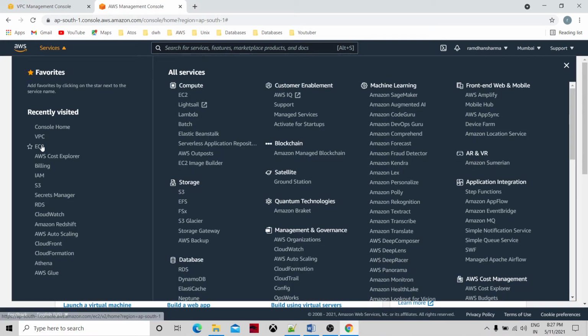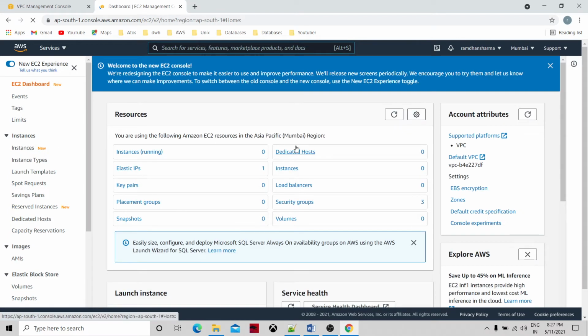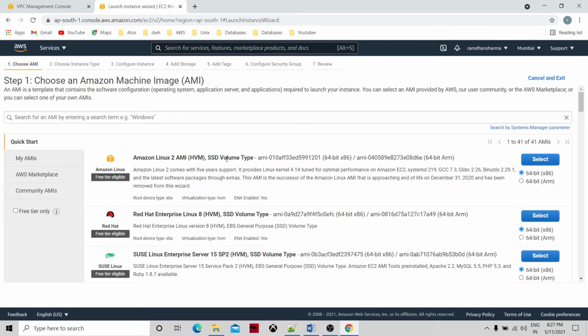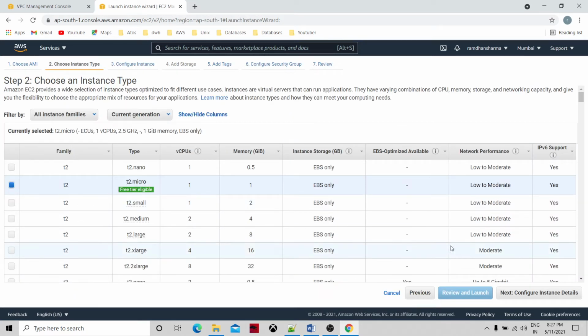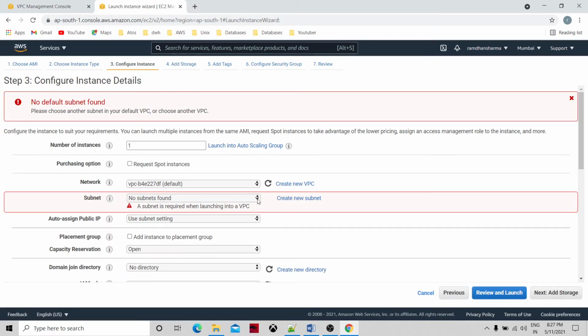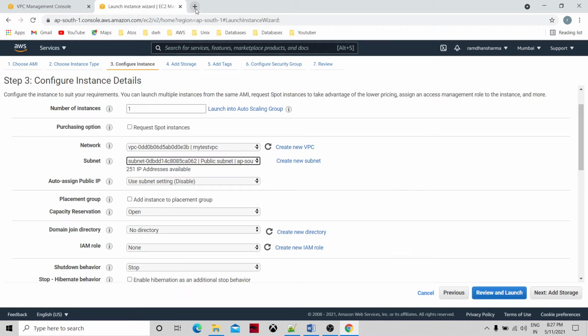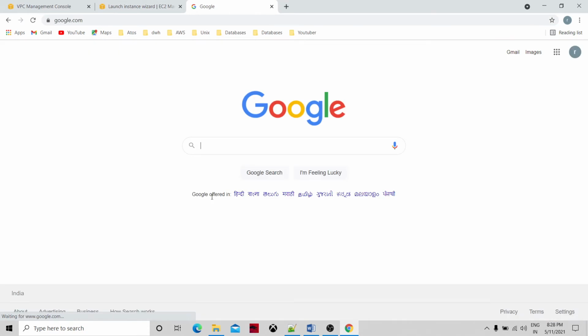So again, we are continuing with EC2 instances, launching the EC2 instance. Free tier available selection, I'm just taking the default configuration, and I'm taking my public subnet, and now I'm going to create my public instance. Okay, and then the IAM role. I do not have an IAM role, so first, I will just create an IAM role.